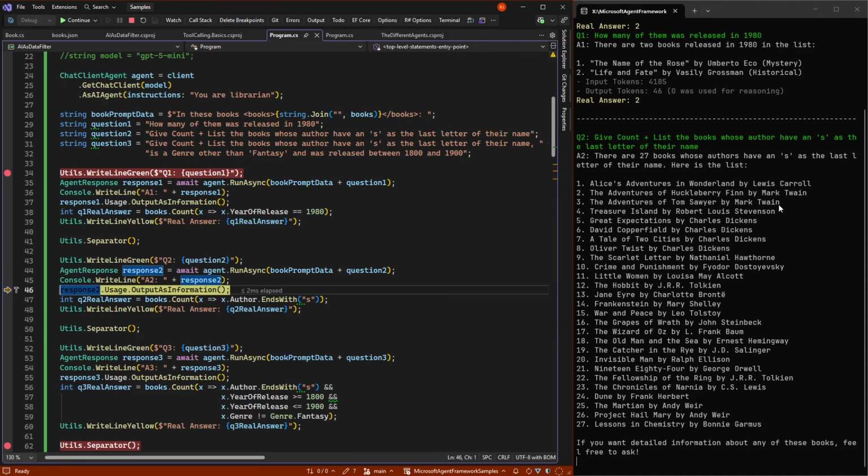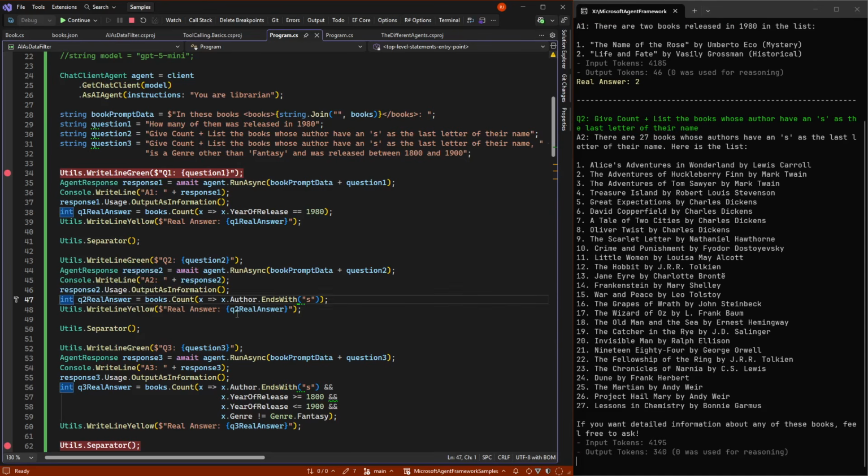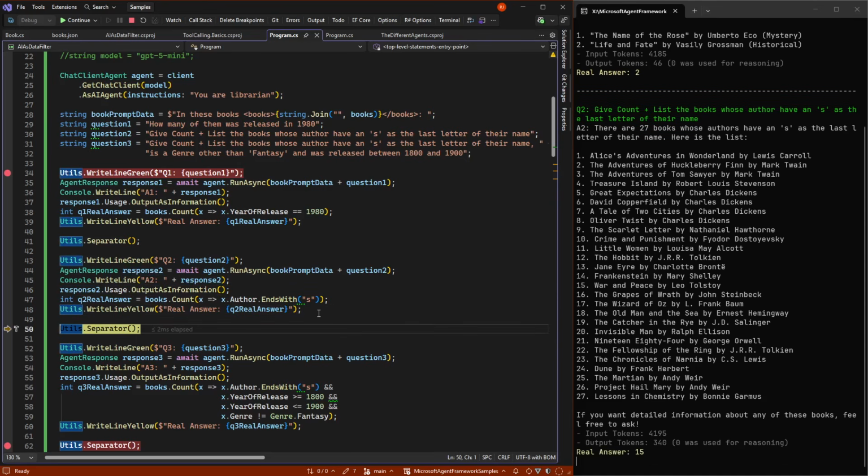So it's definitely wrong, and the real answer is actually 15, because I'm using a little LINQ to check. Despite being wrong, it still used a lot of our tokens.